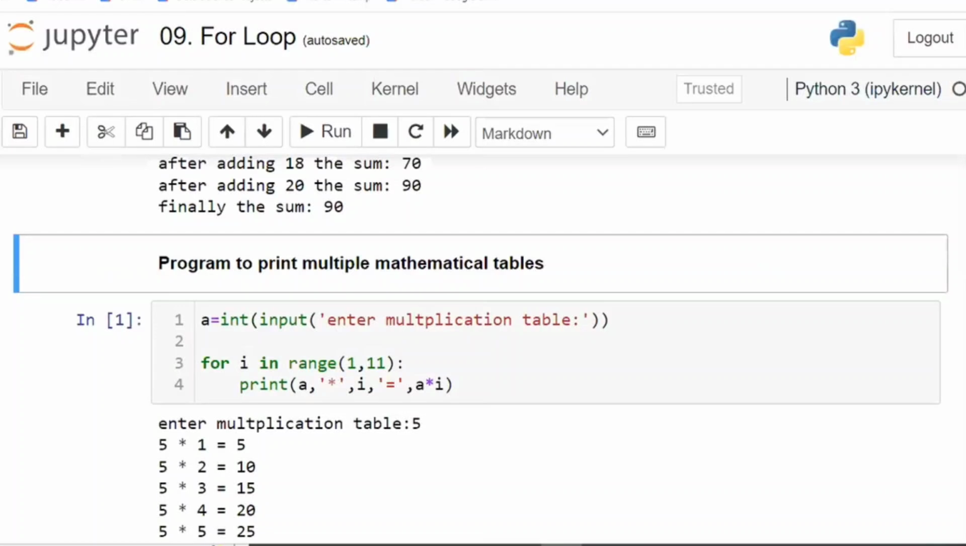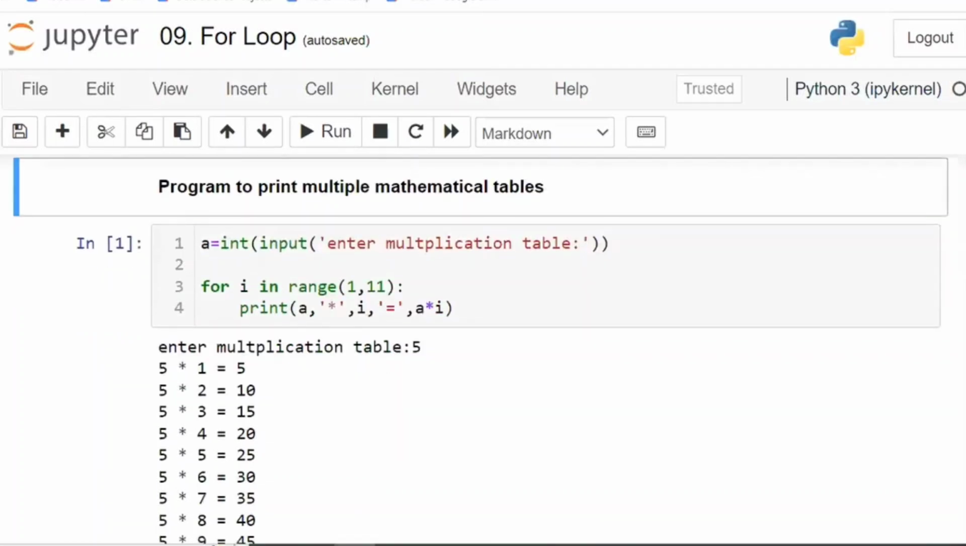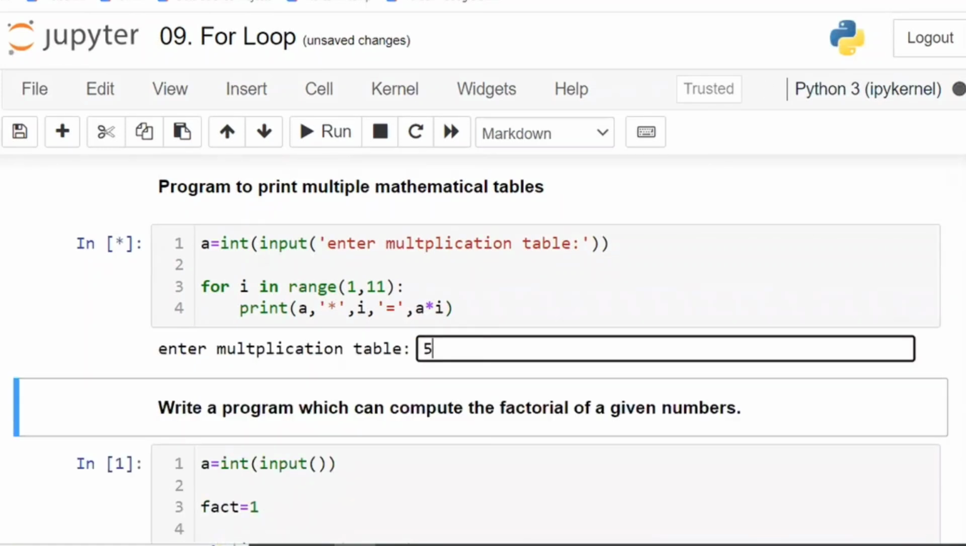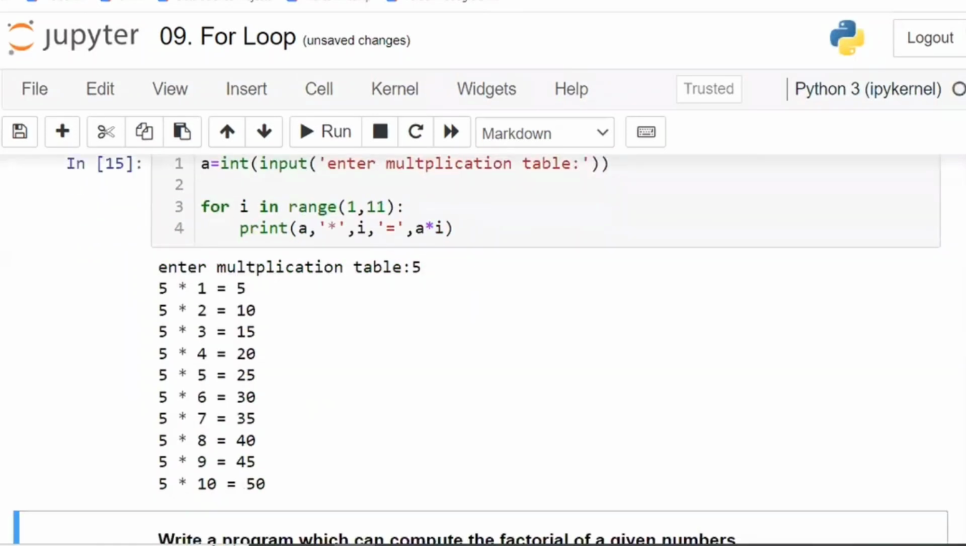See, A is equal to int of input of enter the multiplication table. What table you want? Ask the user. The user is entering 5. So 5 into 1 is equal to 5 into 1, so 5 ones are 5, 5 twos are 10. Like this, you are going to get the entered table. Whichever you want to print commonly, keep it as the text. Which is changing every time, keep in the for loop. Which is stored in the variable, write the variable.